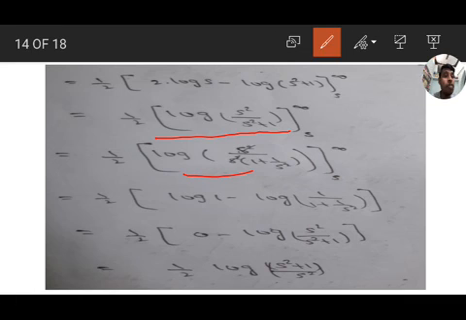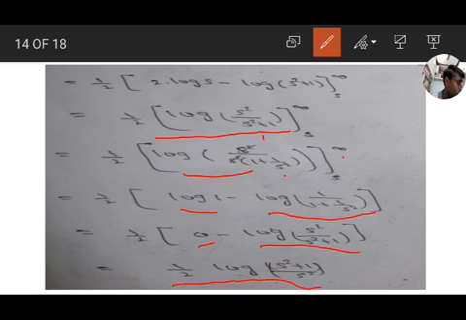1 by 2 into log of 1 by 1 plus 1 by s square. If you substitute infinity, 1 by infinity square means 0. So 1 by 1 plus 0 equal to log 1, and s means as it is, log of 1 by 1 plus s square. Log 1 value is 0, and simplifying this one we get log of s square by s square plus 1. Minus is there means to make it as plus, numerator and denominator will interchange. We get final answer 1 by 2 into log of s square plus 1 by s square.